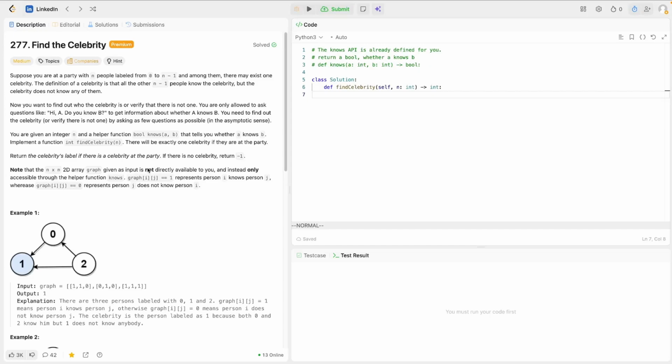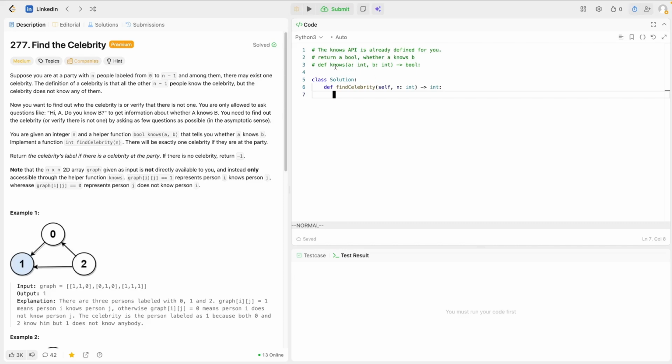Hello everyone, today is December 5th, 2025, and we're gonna look at Leetcode 277, Find the Celebrity. The description is kind of long, but the idea is pretty simple. Basically, you are given n people, indexed from 0 to n minus 1.